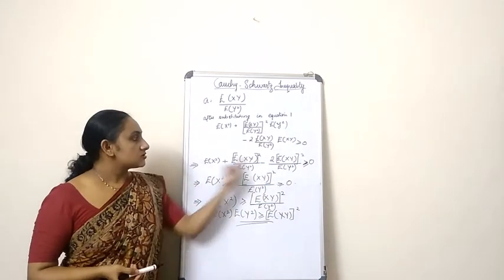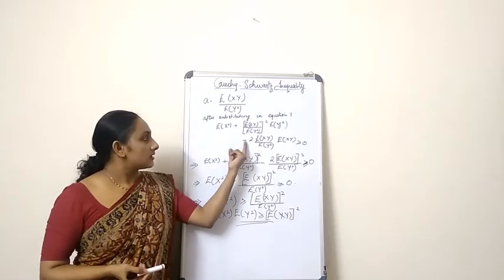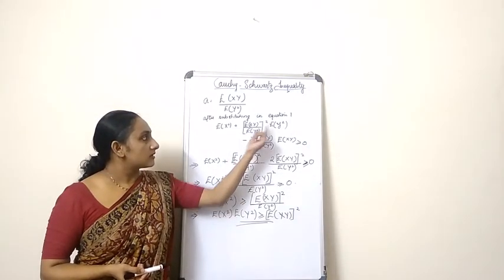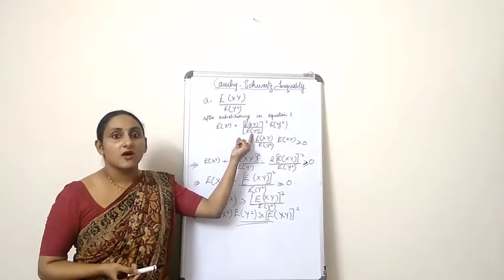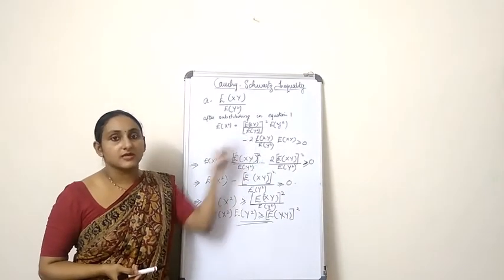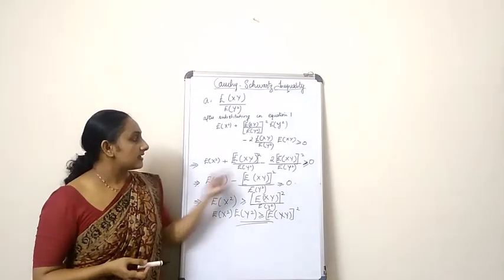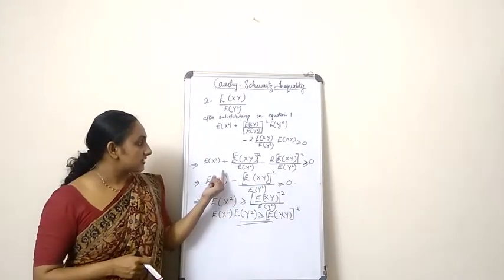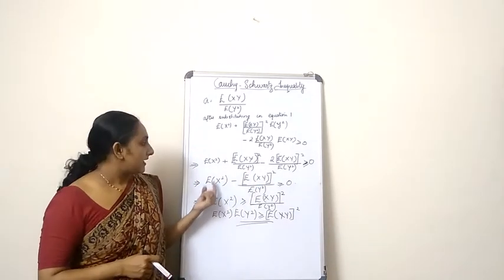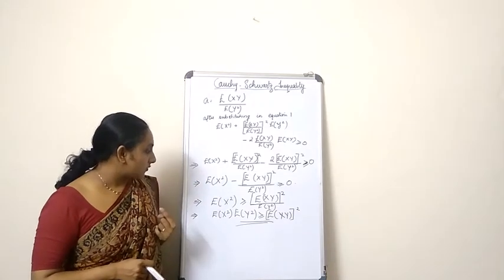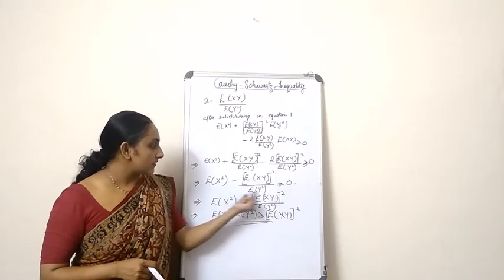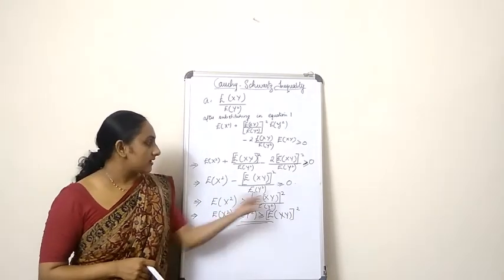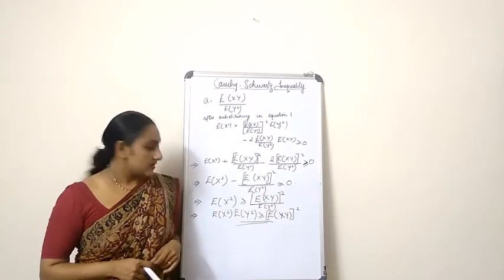Now I'm going to cancel expectation of y square, and we have expectation of y square here also in the denominator. So I'm going to cancel, and then I'm going to structure this equation like this, and finally I get expectation of x square minus expectation of xy the whole square divided by expectation of y square is greater than or equal to 0.